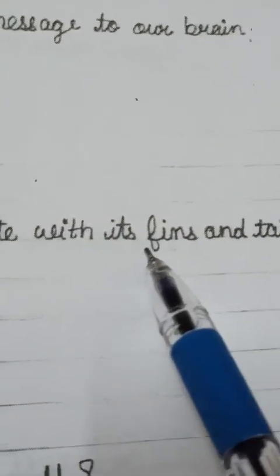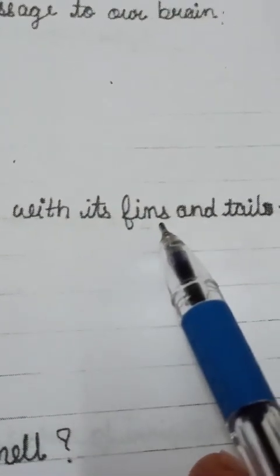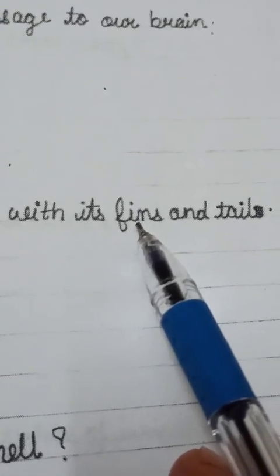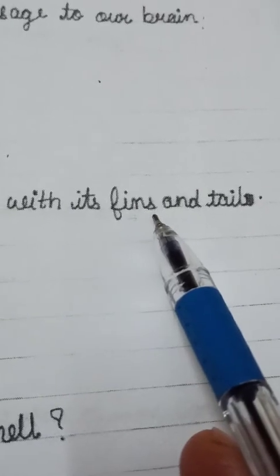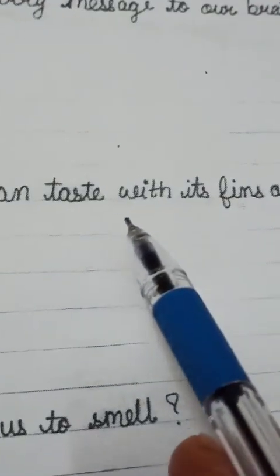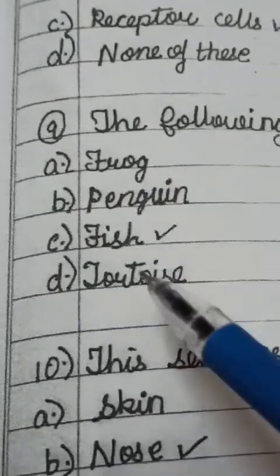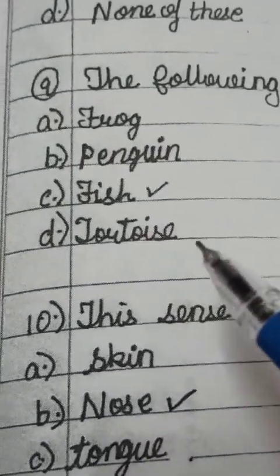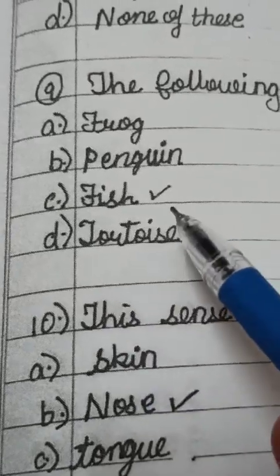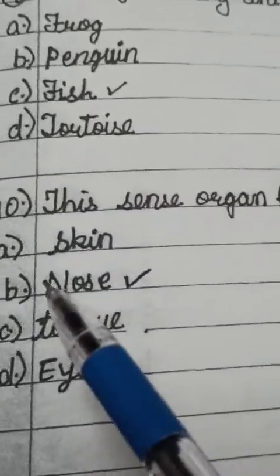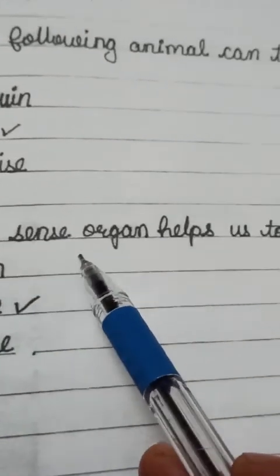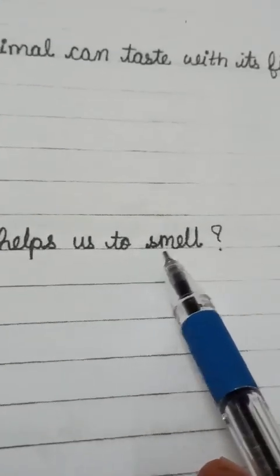You know children, when the word fins is written, from this word you can understand that fins are present in fish. Okay, and fins and tails it uses to taste the different kinds of food, it helps the fish to taste. And next one is, this sense organ helps us to smell.